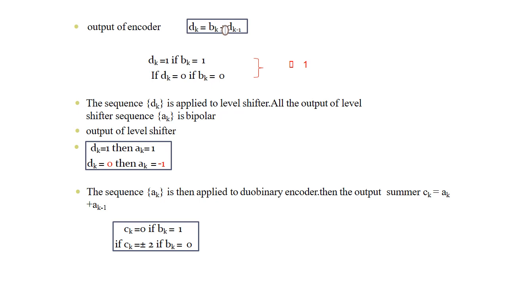The sequence d_k is applied to the level shifter, so the output of the level shifter sequence a_k is bipolar. If d_k = 1, then a_k = 1, and if d_k = 0, then a_k = -1. The sequence a_k is then applied to the duobinary encoder. The output will be c_k = a_k + a_(k-1). So c_k = 0 if b_k = 1, and c_k = ±2 if b_k = 0.